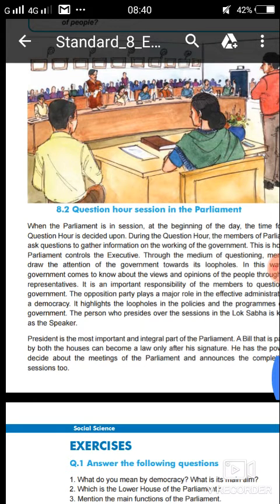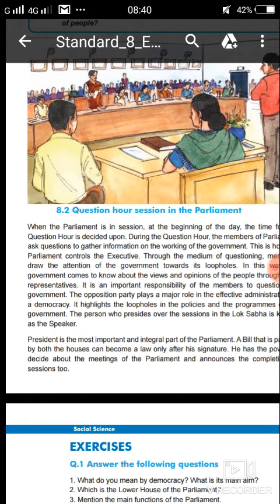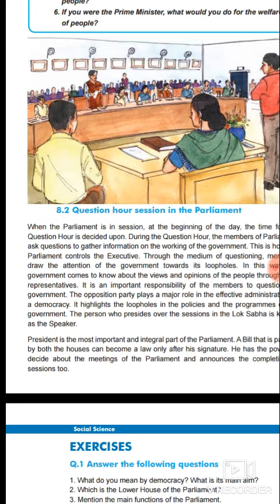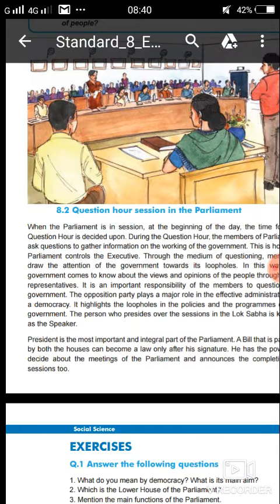The opposition party plays a major role in the effective administration of a democracy. After the party that is elected, the next party, which did not get a majority, becomes the opposition in the Lok Sabha. The opposition party plays a major role in the effective administration of a democracy, and to run the democracy smoothly, the opposition plays a major role.